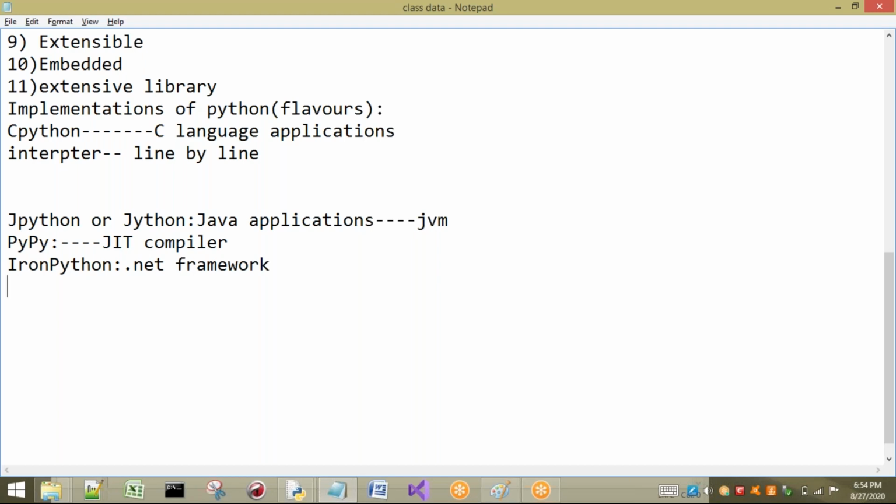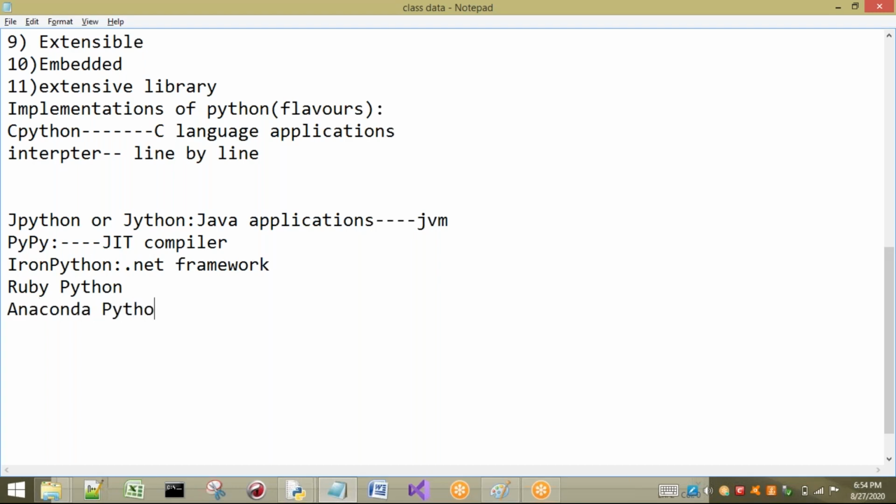Next, Ruby Python is also there. Ruby programming is there, so for Ruby applications we can go for Ruby Python. Next is Anaconda Python.